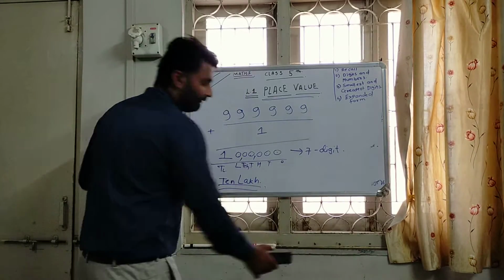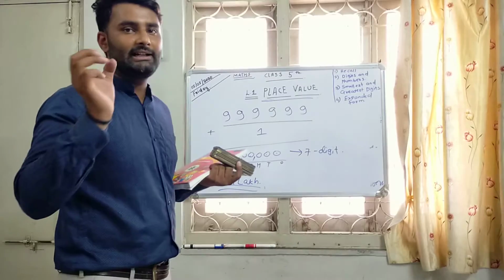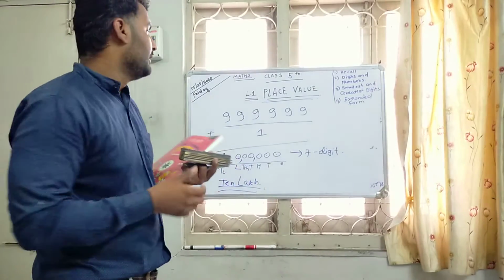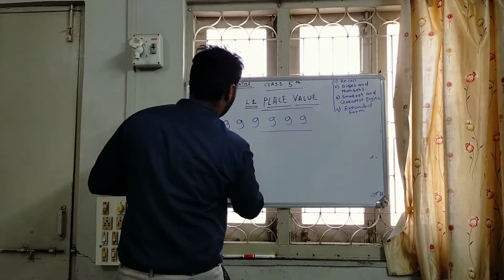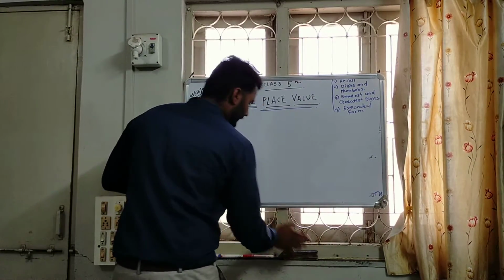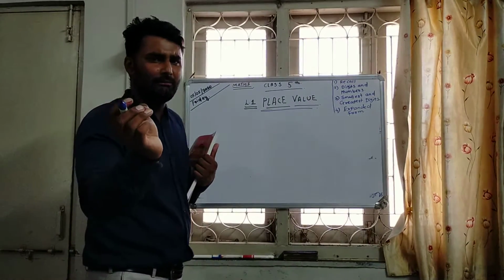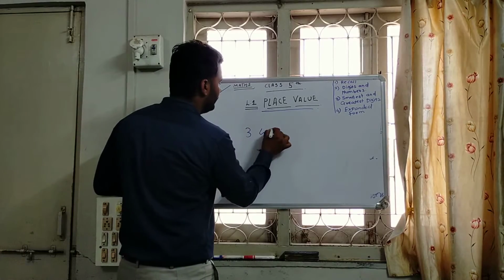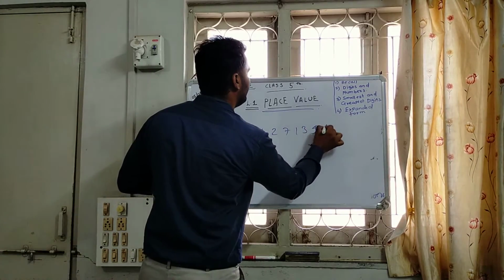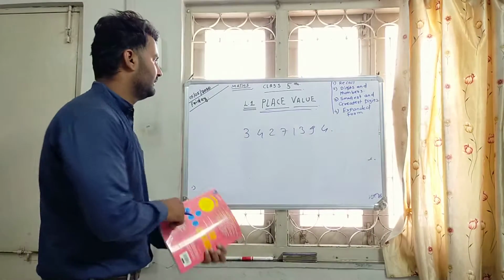So we are going to solve some questions like this and try to find the place value for that number. If Ramu had some money, which I write here randomly as 3, 4, 2, 7, 1, 3, 9, 4. This is the amount Ramu has.